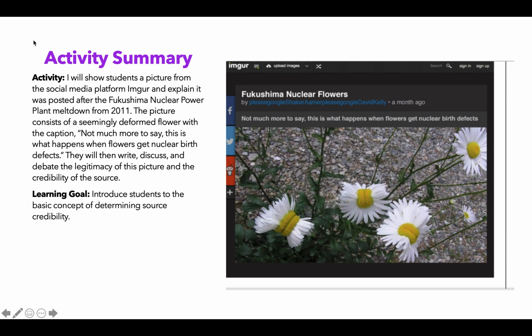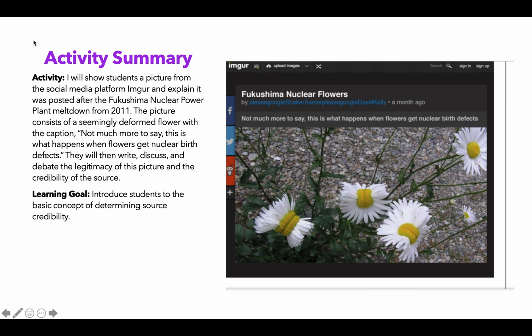The activity: I will show students a picture from the social media platform Imgur and explain that it was posted after the Fukushima power plant meltdown from 2011. The picture, as you can see, consists of a seemingly deformed flower with the caption, "Not much more to say. This is what happens when flowers get nuclear birth defects." After that, they will then write, discuss, and debate the legitimacy of this picture and the credibility of the source.